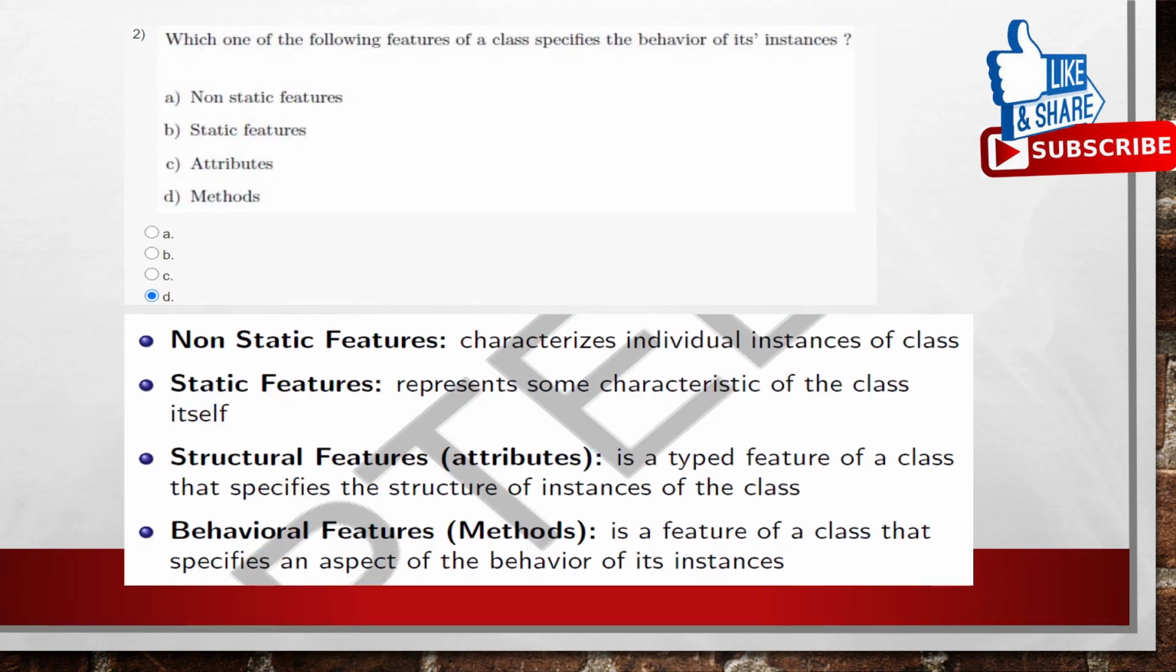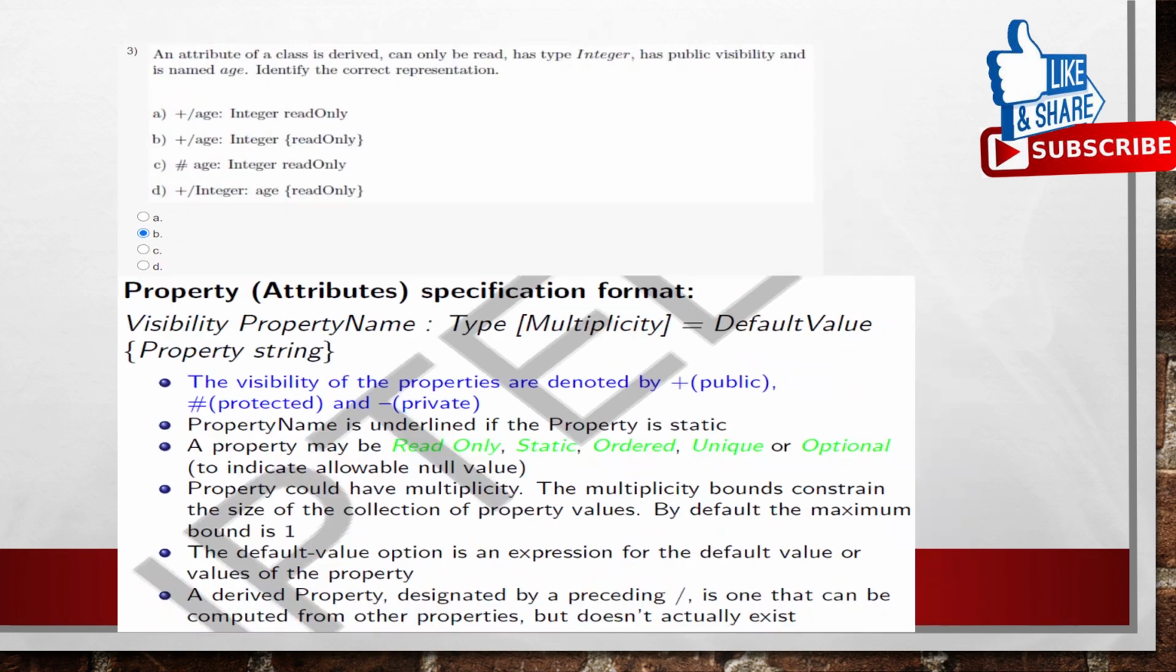Coming to the second question: which of the following features of a class specifies the behavior of its instances? Options: non-static features, static features, attributes, methods. The option is methods, because behavioral features are methods; a method is a feature of a class that specifies an aspect of the behavior of its instances. So it is methods.